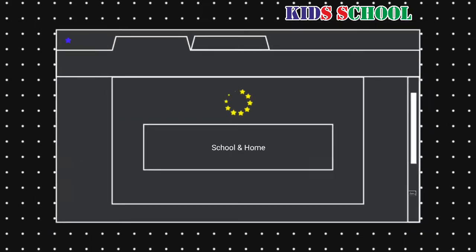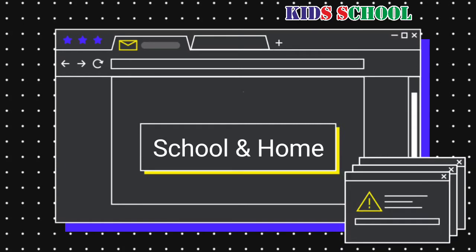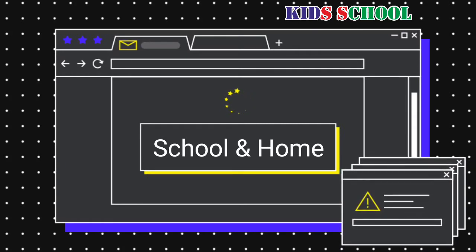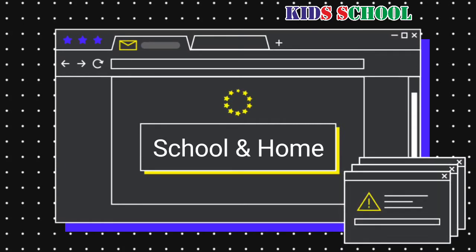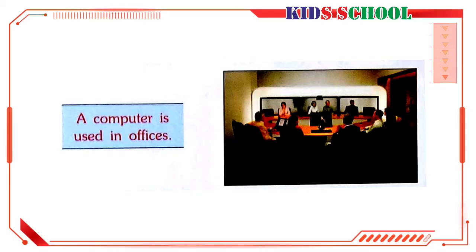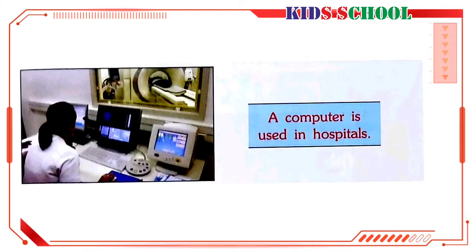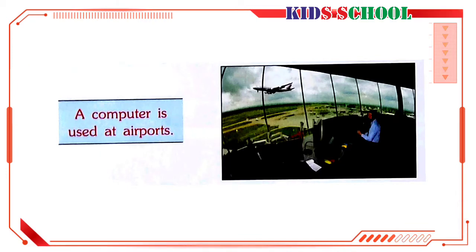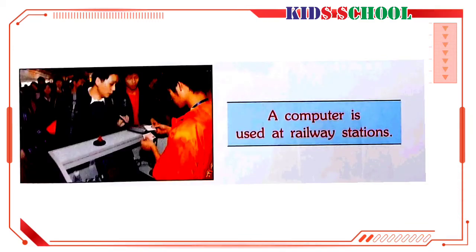Dear students, as we learn that computers are used at home and in school, there are many other places where people are using computers. A computer is used in offices. A computer is used in hospitals. A computer is used at airports. And a computer is used at railway stations.